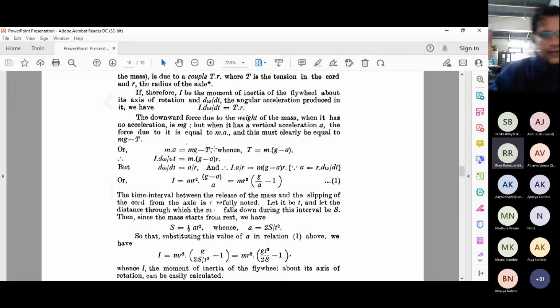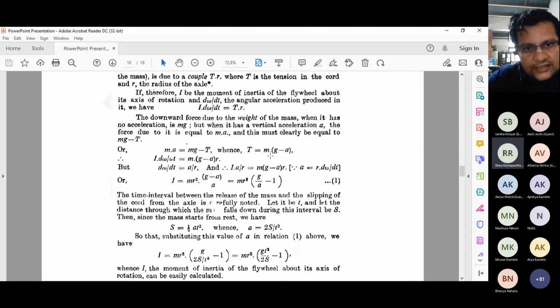Now you can ask me how this quantity is written over here. This is a force we are balancing. The force which accelerates the system is the ma force, and mass into gravity, that's the tension value over there. That is what you say: mg minus T equals ma.